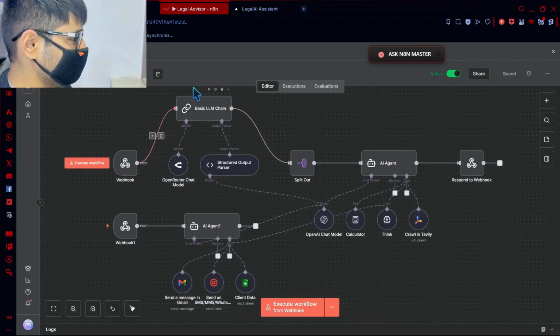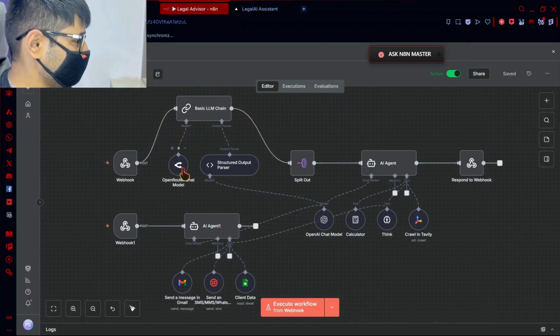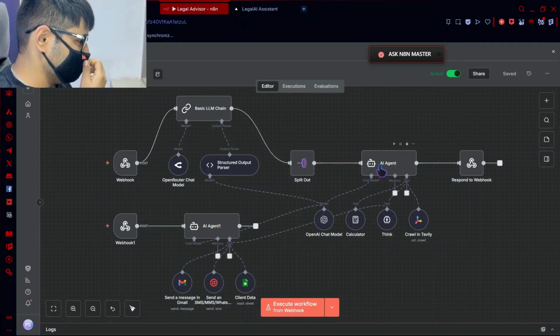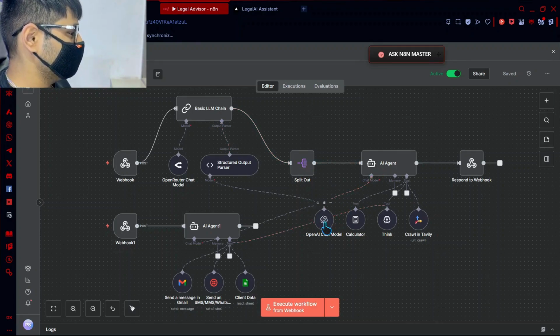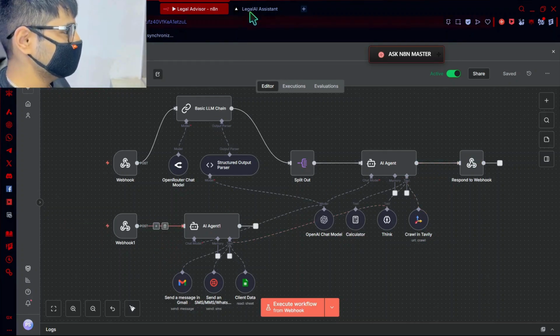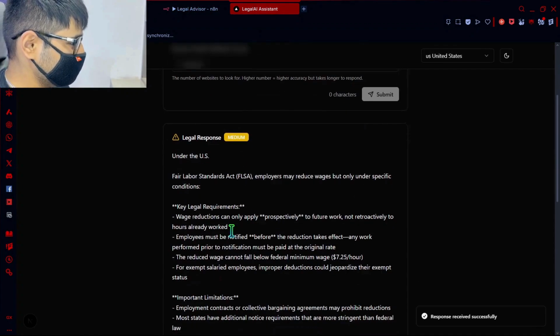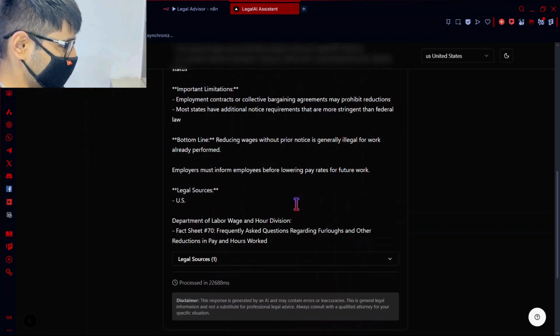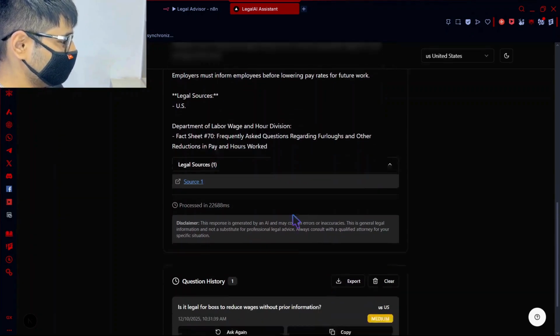So our webhook data will go to the LLM chain, which uses the Perplexity model to get real-time website data. Then it will go to the split out node for multiple websites. Then our AI agent, GPT 4.1 mini, will handle everything. It will crawl, think, calculate, and respond to the webhook. And our second webhook, I will tell about later. So this is our response, as you can see, and it also gives us the legal source.